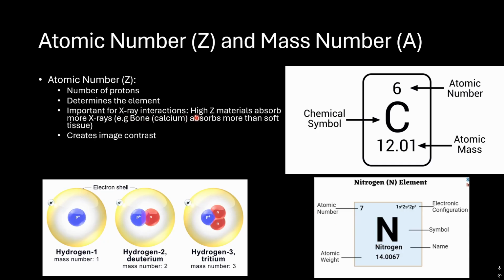Important for X-ray interactions, high Z materials absorb more X-rays. For example, bone, because it consists of calcium, absorbs more than soft tissue. So it's important to understand the Z number, or the atomic number, because when X-rays interact with a material, for sure the Z number will affect the absorption of X-rays.